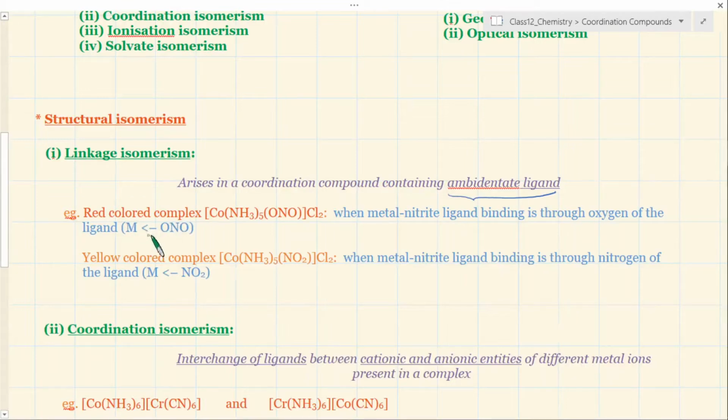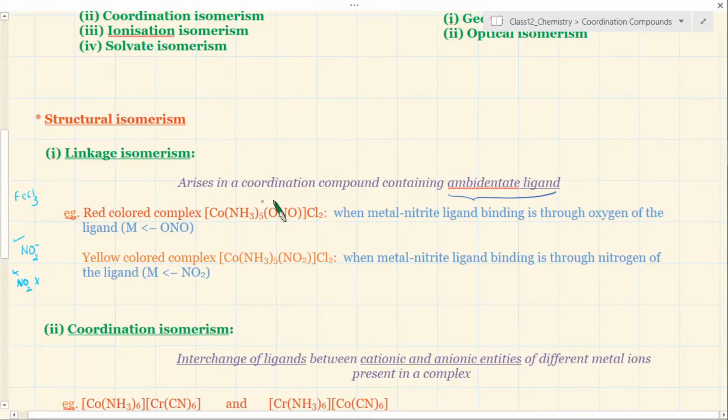It is just the bonding which I have shown here. The metal is binding to the nitrite through oxygen, and when we write down the molecular formula, the best way to write it is like this, so that when we name it we understand how this nitrite is bonded to cobalt. The other isomer has the same molecular formula but a different bonding arrangement: here in this nitro, the nitrogen is binding to the metal. By the way, I am not referring to nitrogen dioxide, it is the nitrite, NO2 minus ligand. The charge sign is generally not written.